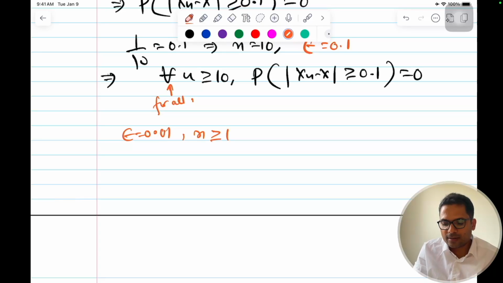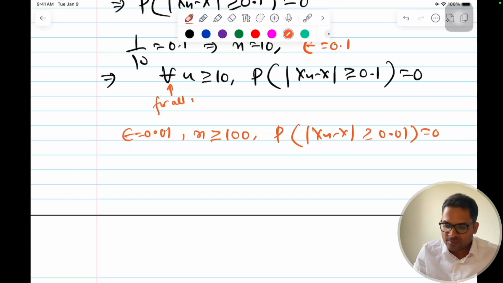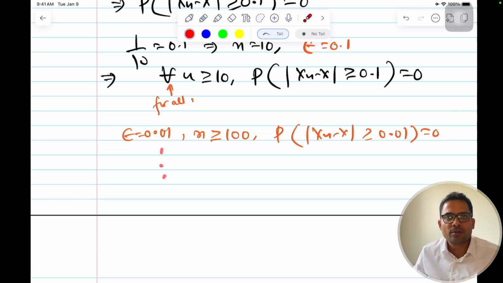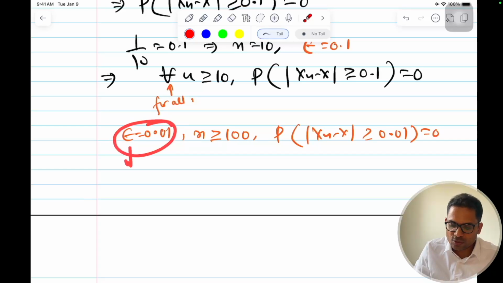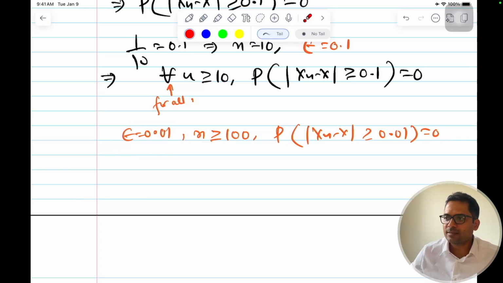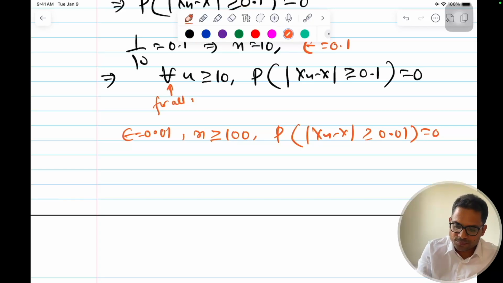So for all n greater than or equal to 100, the probability of |Xn - X| greater than or equal to 0.01 will be 0. And you can just keep on doing this. As you increase epsilon, your tolerance level, your n will increase, right? Similarly, this can be proven for this also.